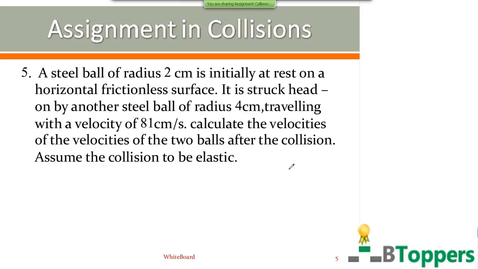So if u1 is 0, you get v1 equal to 2m2 by m1 plus m2 into u2. Here m2 is 8 times m1.